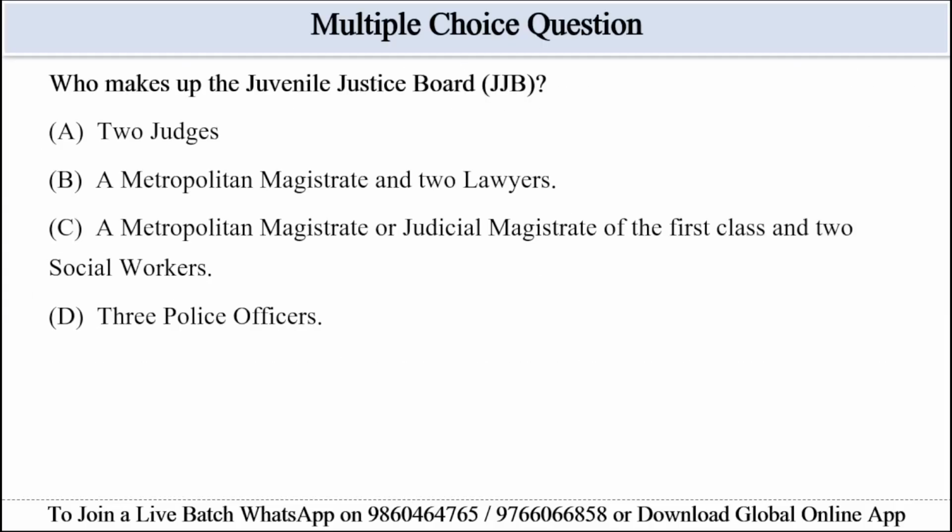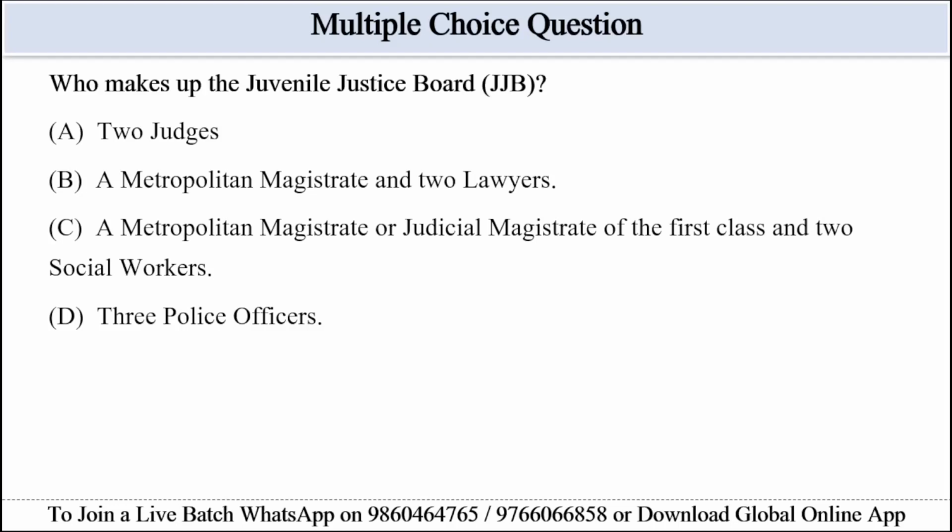In case of option A, two judges, the passage mentions only one magistrate plus two social workers, not two judges. So this is factually incorrect. In case of option B, a metropolitan magistrate and two lawyers, the passage specifies two social workers instead of two lawyers. So this does not match the given composition. In case of option D, three police officers are not mentioned as members of the JJB in the passage. The board is judicial plus social worker based. So this one is a wrong option.